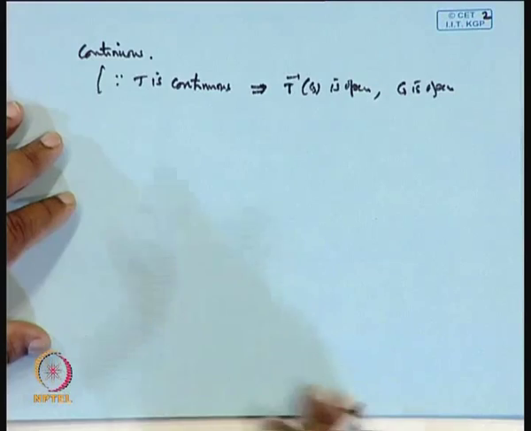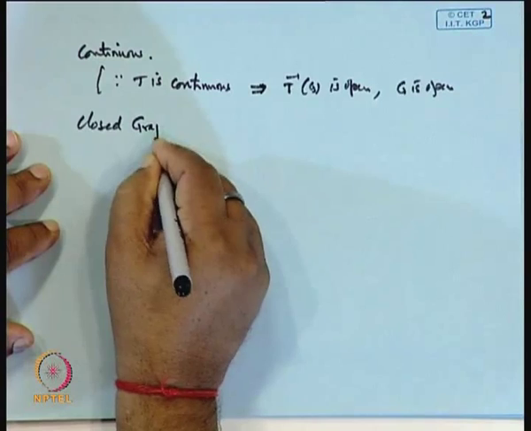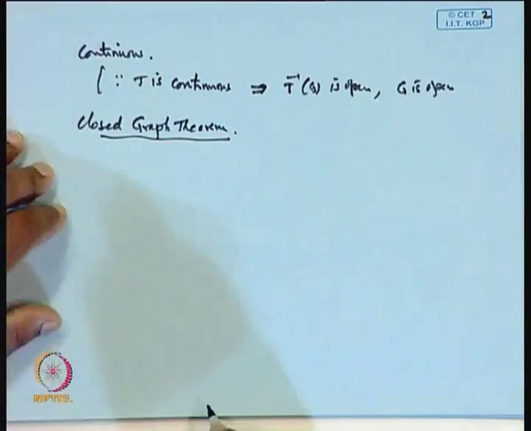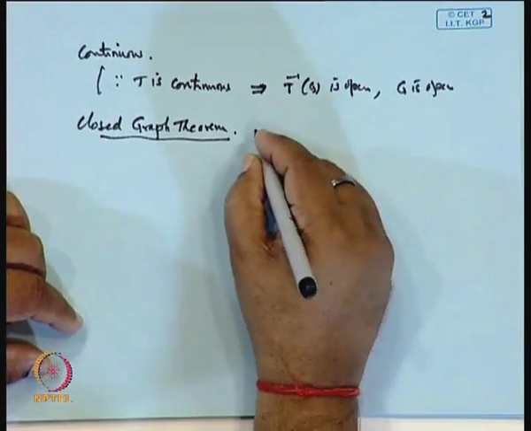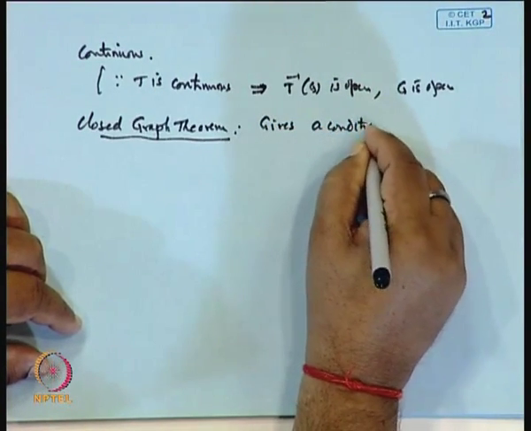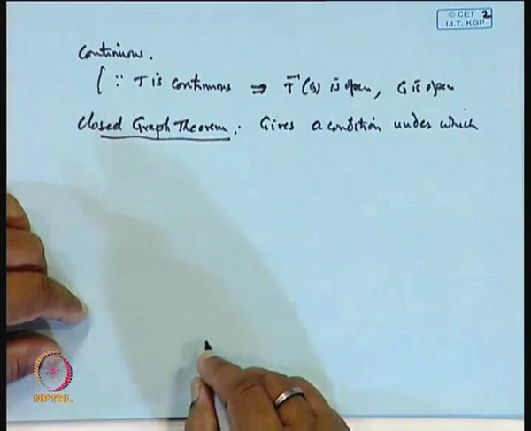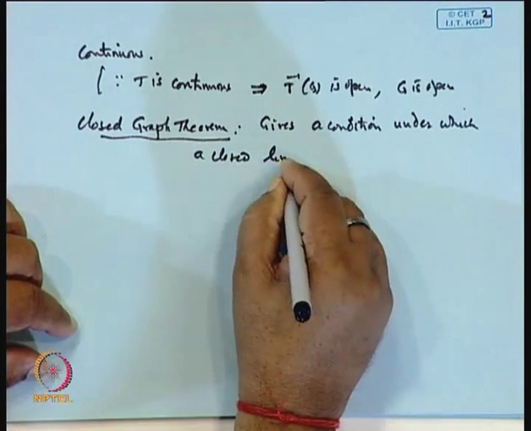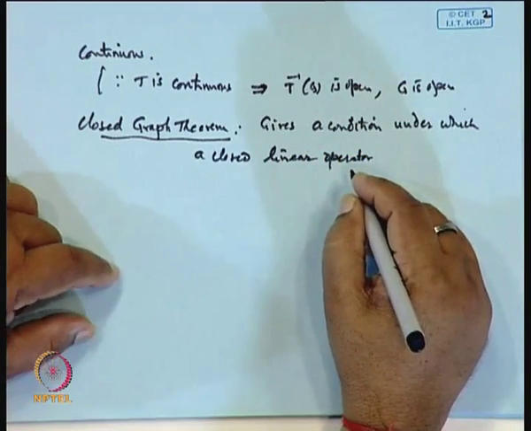Now, the fourth one, we have the closed graph theorem. The closed graph theorem gives a condition under which a closed linear operator is bounded.